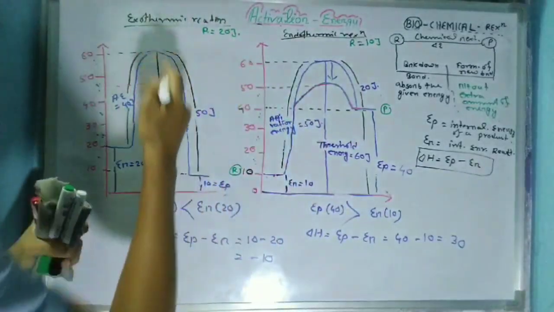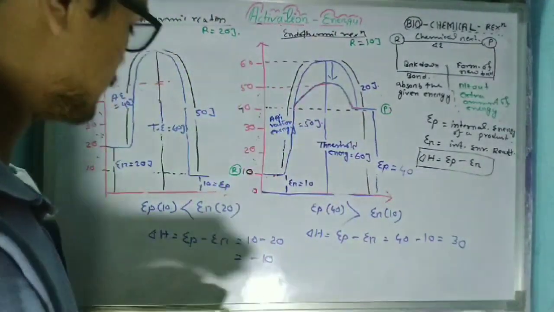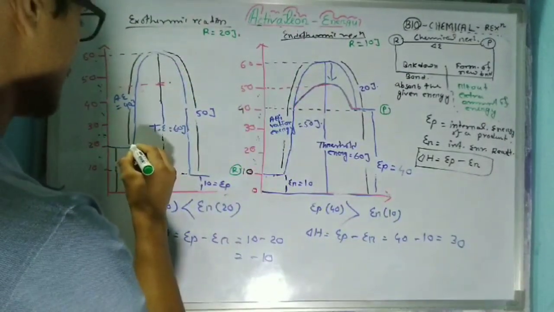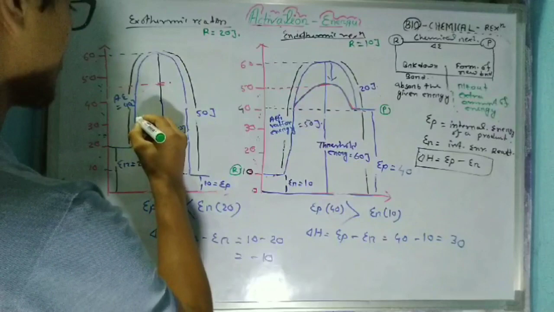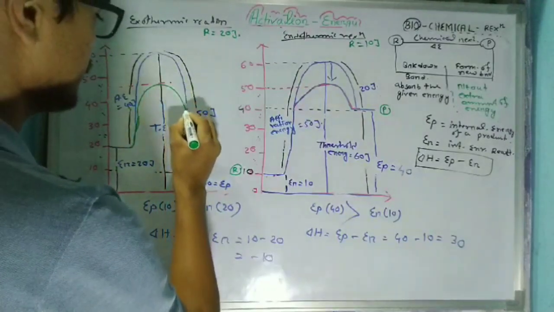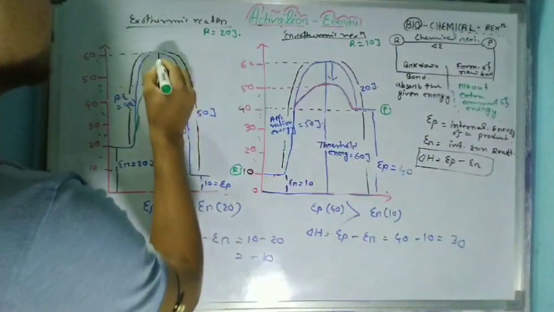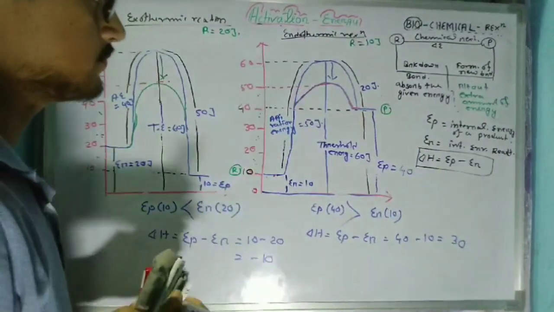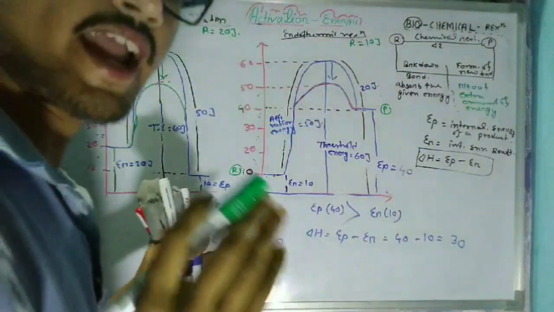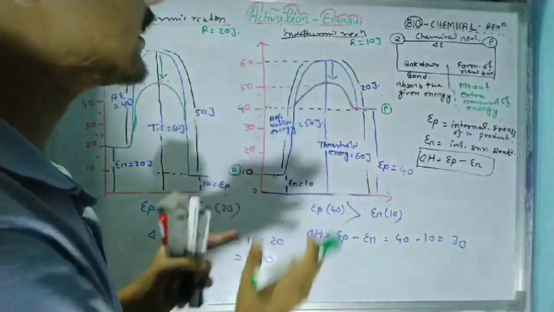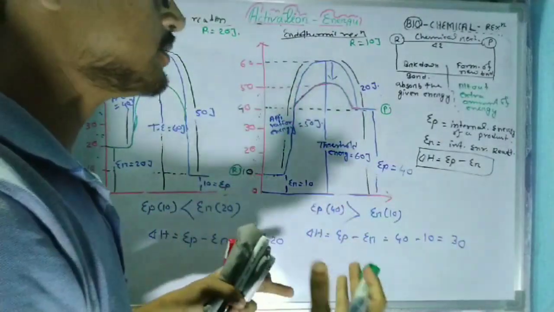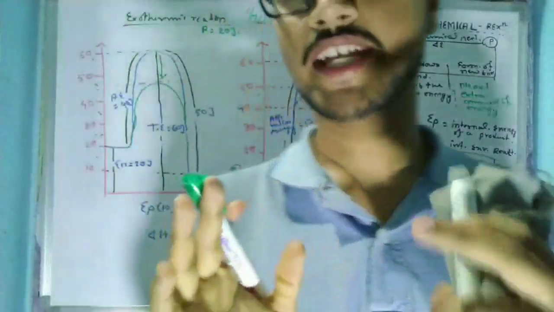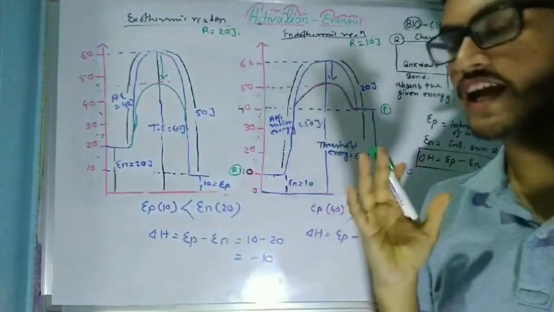Same as in case of an exothermic reaction, if an enzyme comes and acts on this reaction, it also tries to lower the activation energy. That means the function of an enzyme in a chemical reaction is to speed up the chemical reaction by lowering its activation energy. This is the role of an enzyme in case of activation energy.